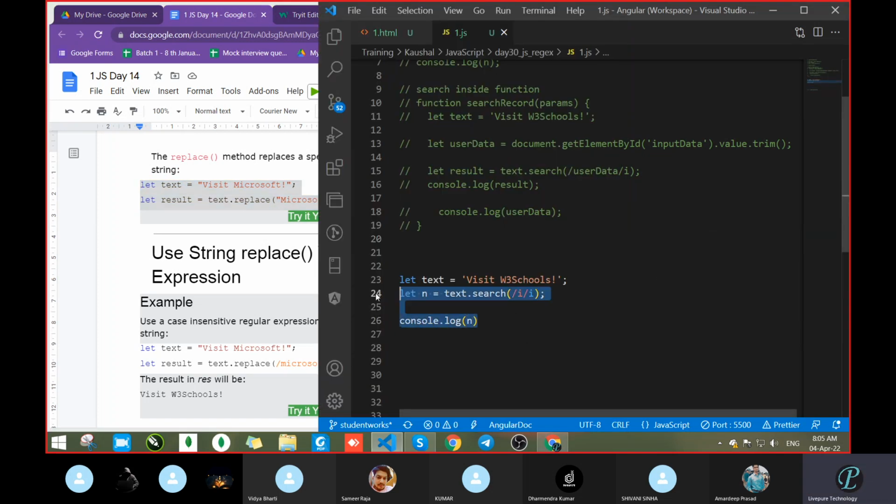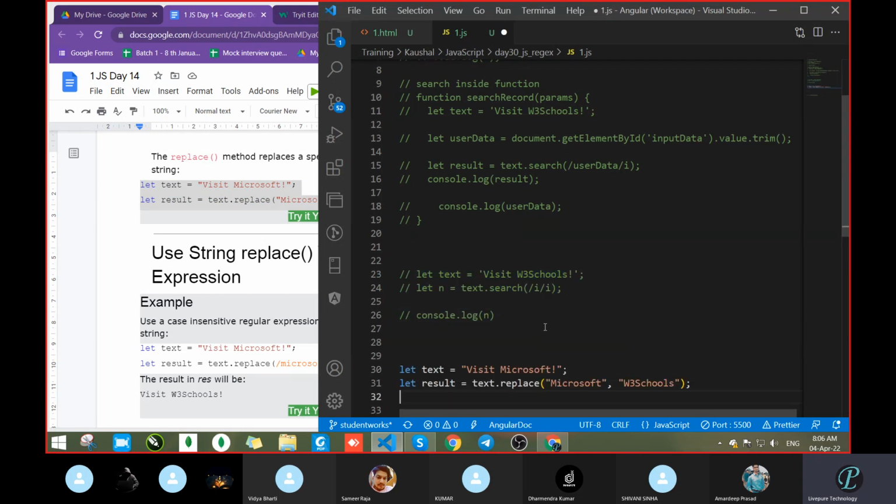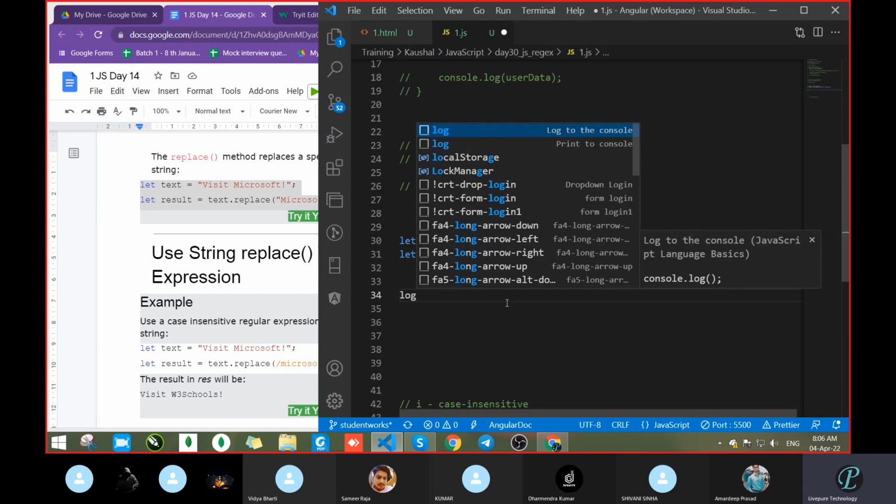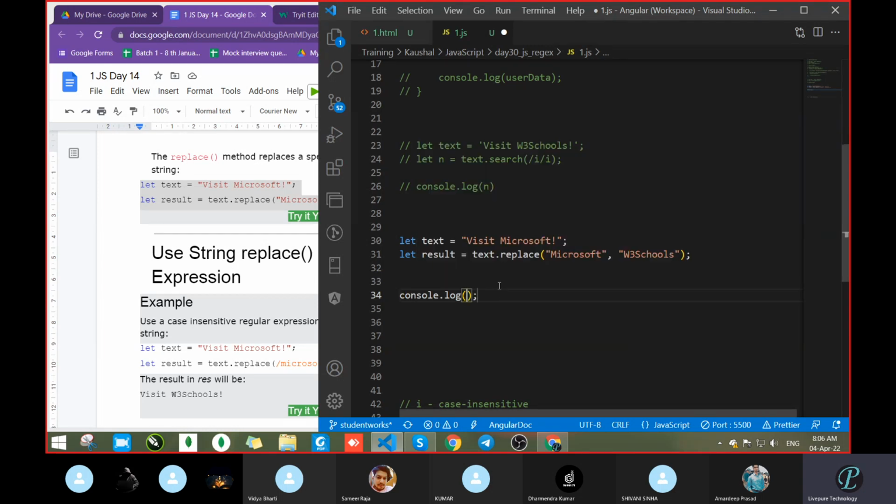This topic is about regular expressions, not the string methods, so we will not discuss how replace works and what the first and second are, because we already discussed that in the string methods case. Now what will be the output in this case?